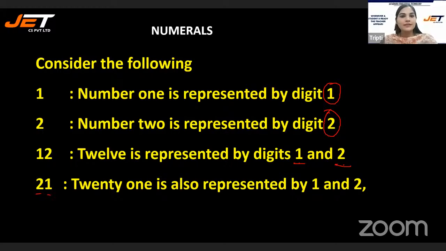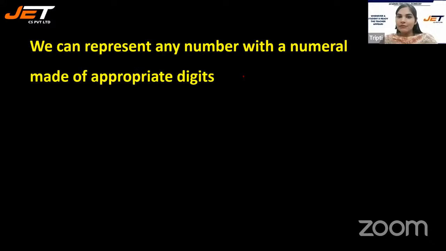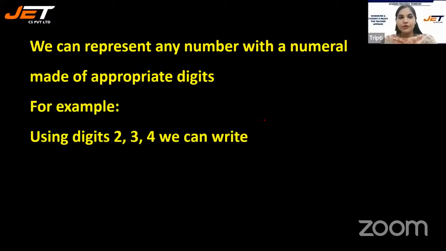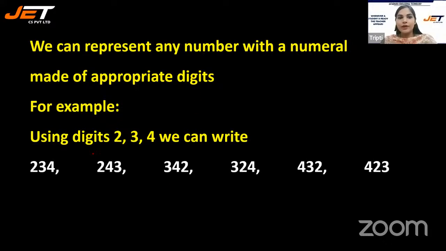All right. So I hope it is clear to you now. All right. So let's go to the next one. We can represent any number with a numeral made of appropriate digits. For example, 2, 3, 4. Using these 3 digits, we can make different numbers. 2 first, 3, then 4 is 234. 243 you can make by changing the order. Then 3 first, 4 and 2 in different orders, 342, 324. Then 4 first and 3 and 2 in different orders, 432, 423.